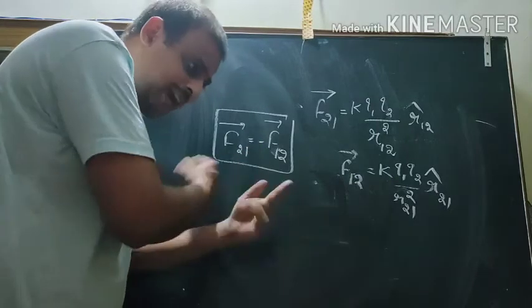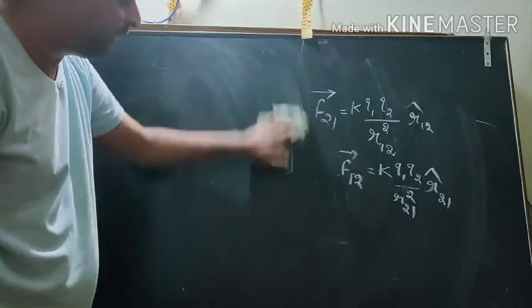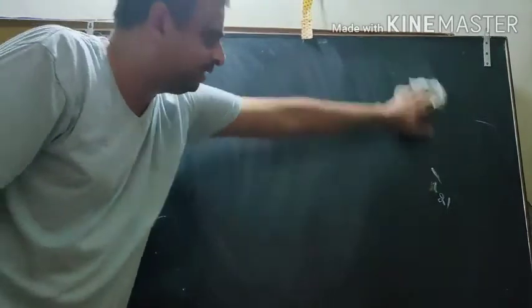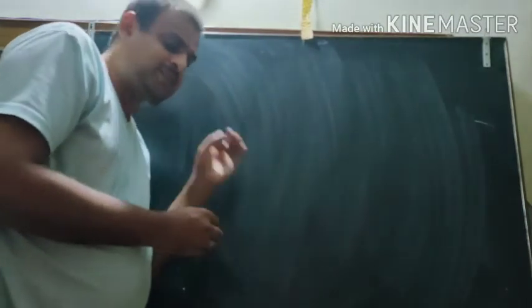Both are equal. Action, reaction, equal, opposite. Okay, so this is Coulomb's law in vector form, and here we also prove that Coulomb's law is consistent with Newton's third law of motion.